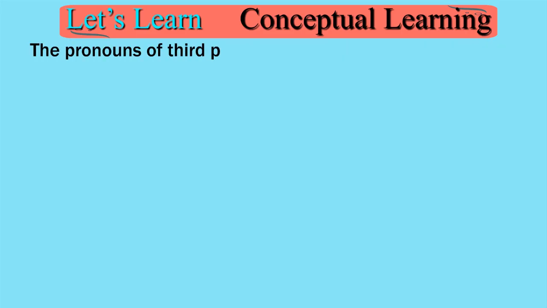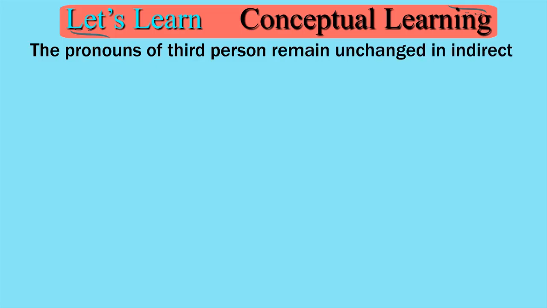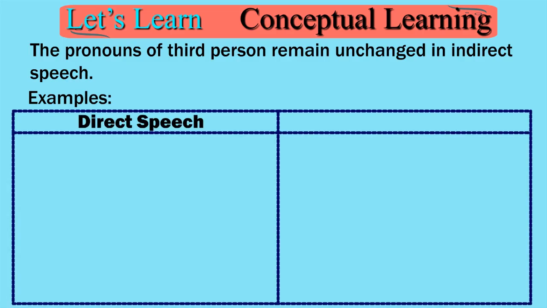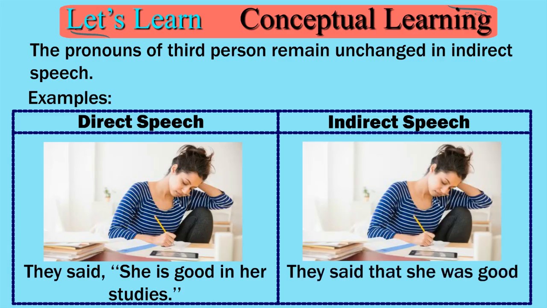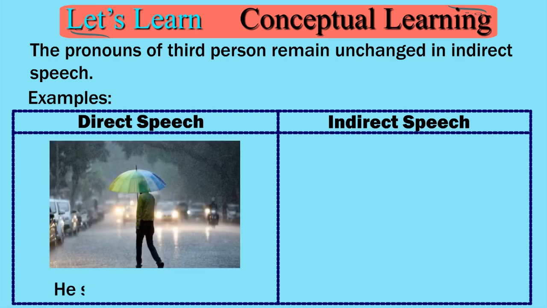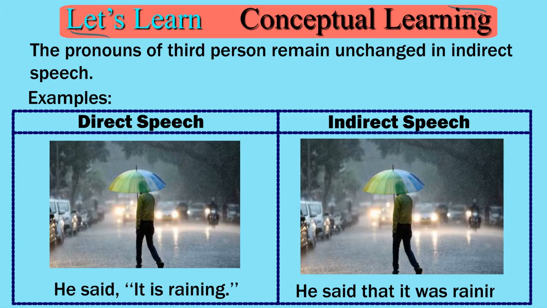The pronouns of third person remain unchanged in indirect speech. Examples: direct speech, indirect speech. They said, "She is good in her studies." They said that she was good in her studies. He said, "It is raining." He said that it was raining.